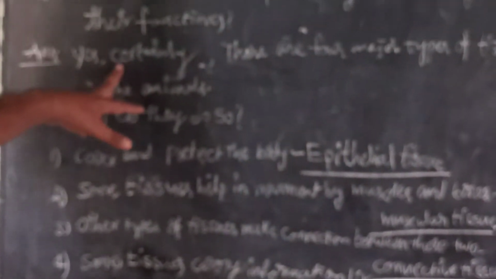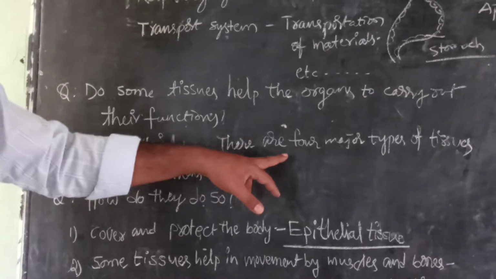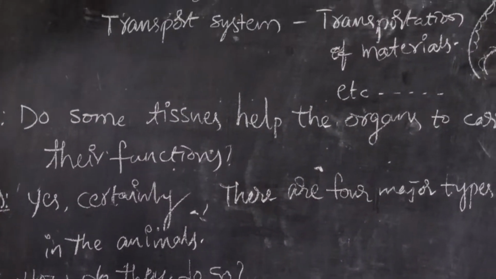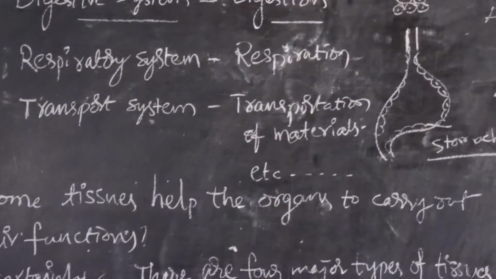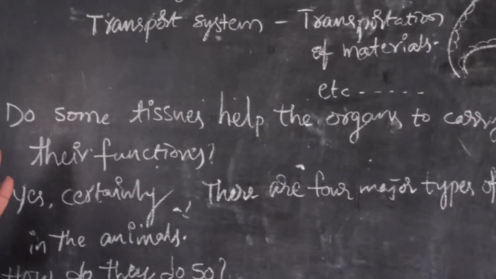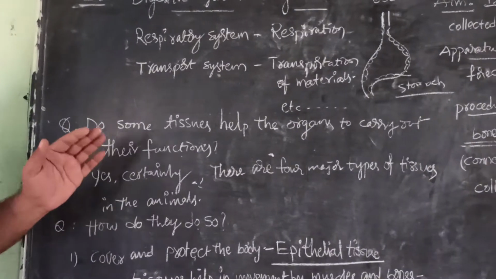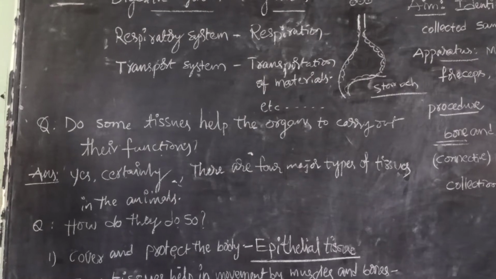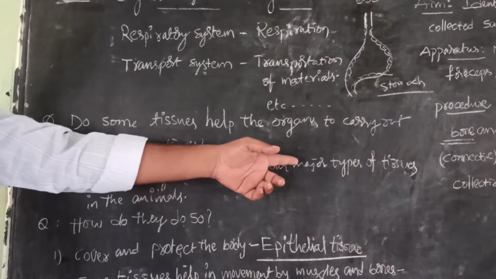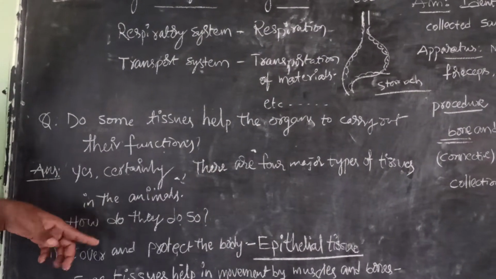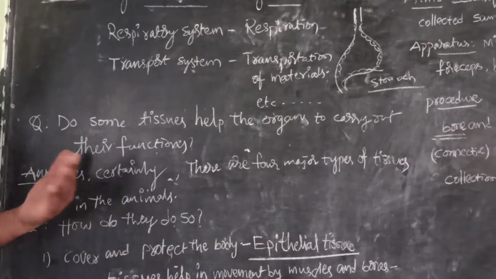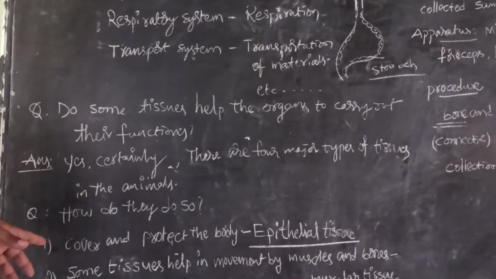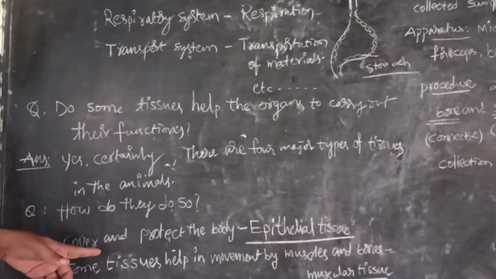Yes, certainly. There are four major types of tissues in animals to carry out the different functions of different organ systems, as in plants. So how can animals perform different kinds of functions with the help of these four major kinds of tissues? For example, I can explain.